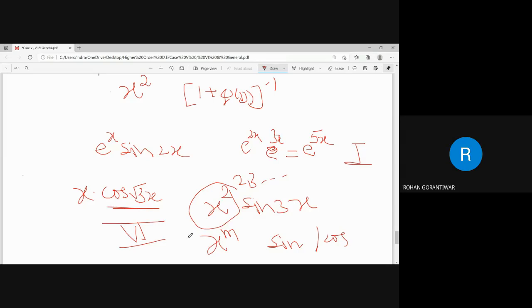Any confusion? I hope everybody is able to identify various RHS and which case is applicable. Clear? Any doubt? Somebody was saying something? Yes, Sam.